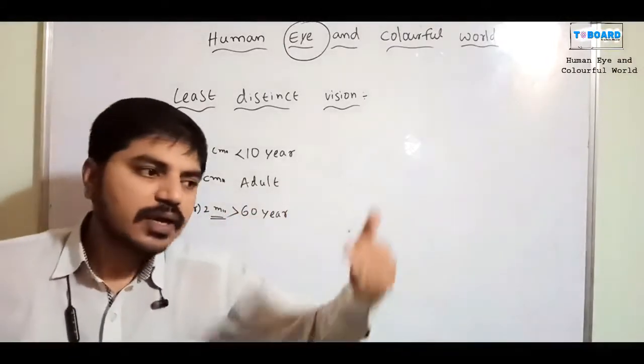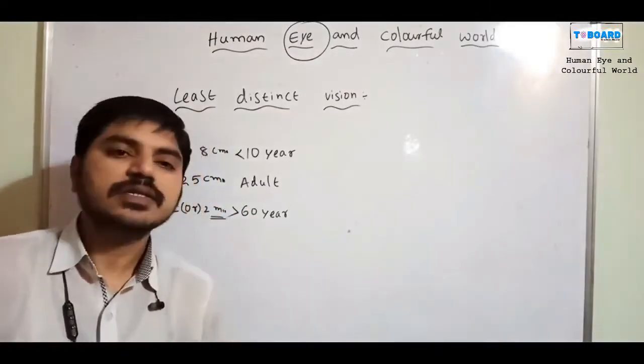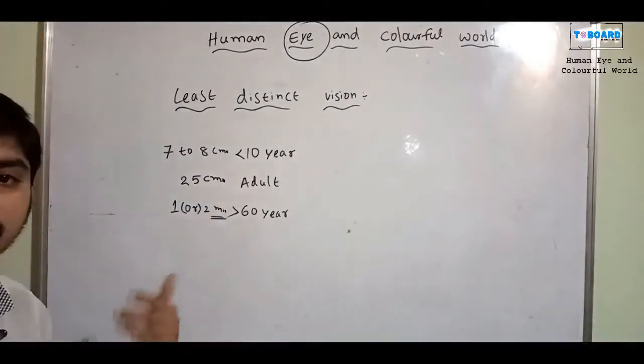You can ask any aged people. You go and show them something. They can keep it like this. They will keep some distance and then only they can see it. So 1 to 2 meters is for above 60 years.